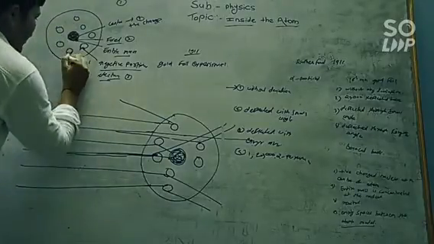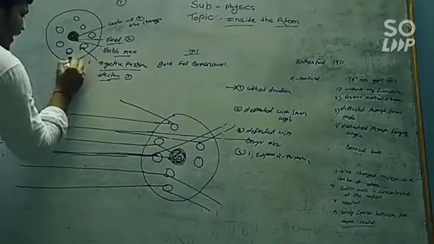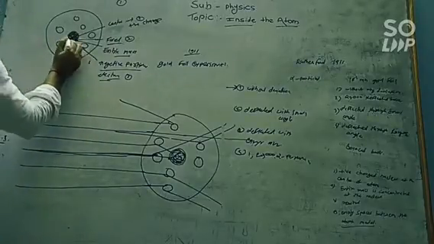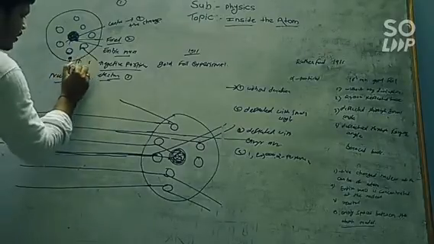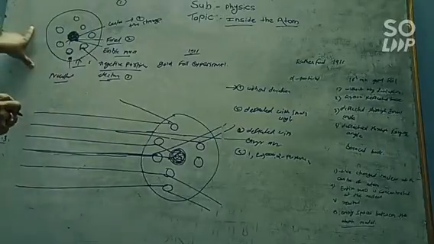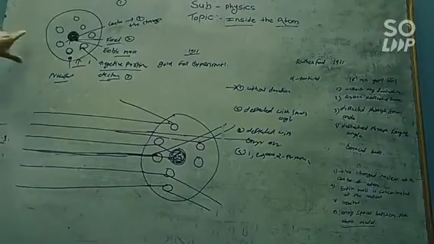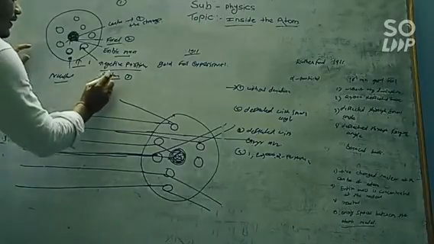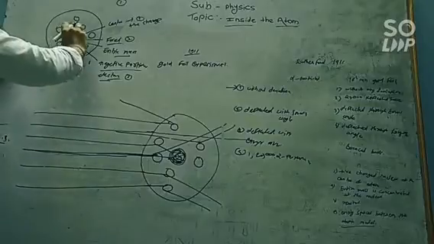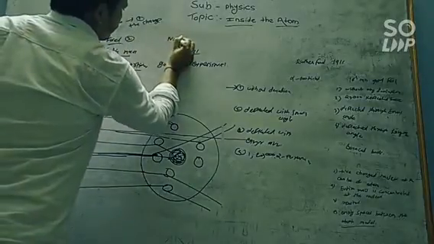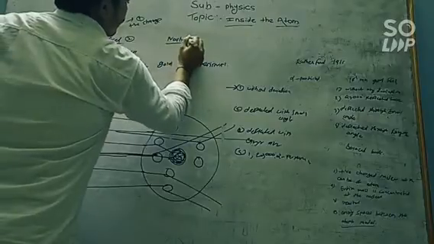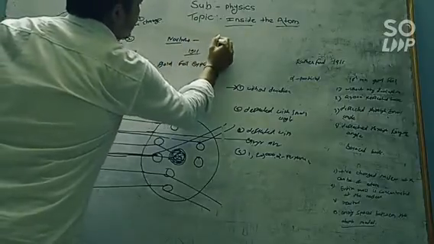So the negative charge of the electrons cancels the positive charge of the nucleus, so that the overall charge on this atom gets neutralized and this atom is neutral. To get the charge neutral, we have the negative charge and the positive charge.